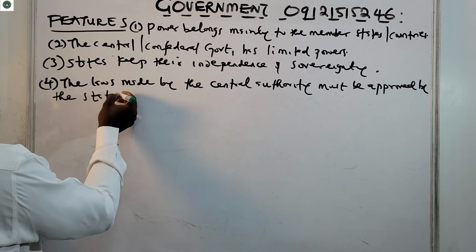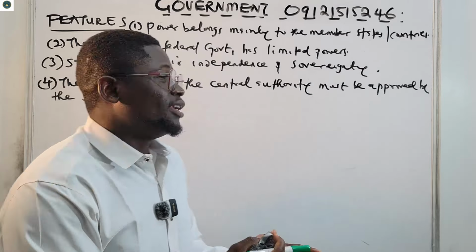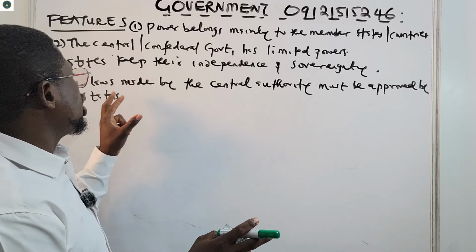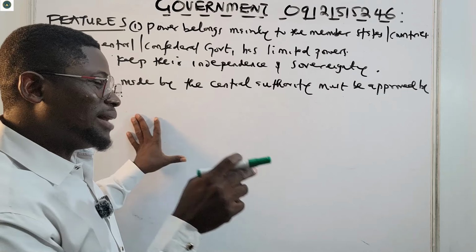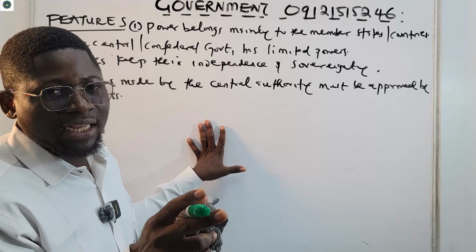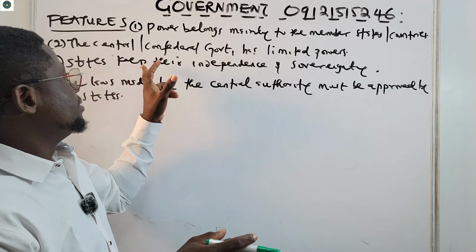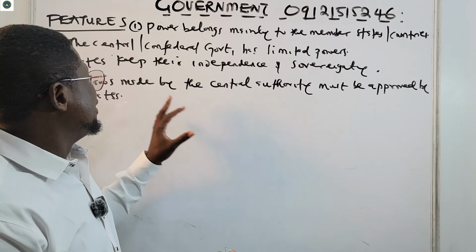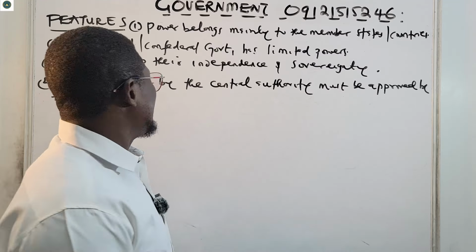If the states in the confederalism do not agree to the laws that are made by the central authority, it will not work. The laws made by the central authority must be approved by the states, by the countries in that confederalism. That's why we say the confederal government has limited powers. The states keep their independence and sovereignty. If they do not approve the laws, the laws will not hold. So that is number 4.